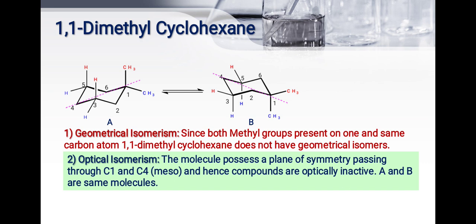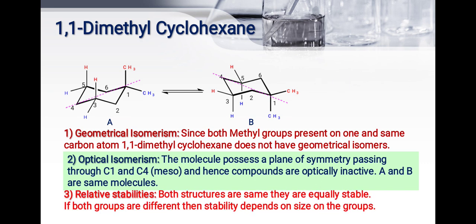Optical isomerism: the molecule possesses a plane of symmetry passing through C1 and C4. Here see the first carbon and fourth carbon. Here the pink line is there, that means here a plane of symmetry is there. Hence the compounds are optically inactive. A and B are the same molecules. Relative stability: both structures are the same. They are equally stable. If both groups are different, then stability depends on the size of the group.